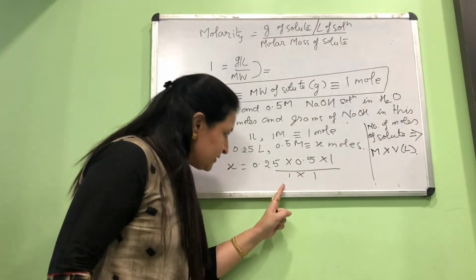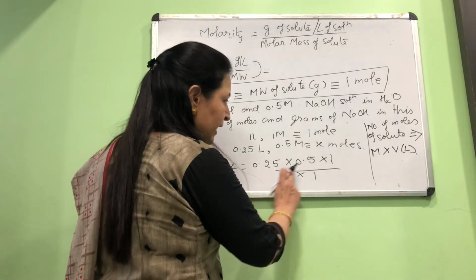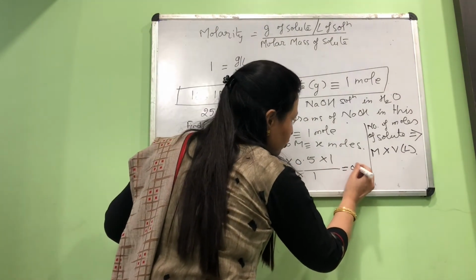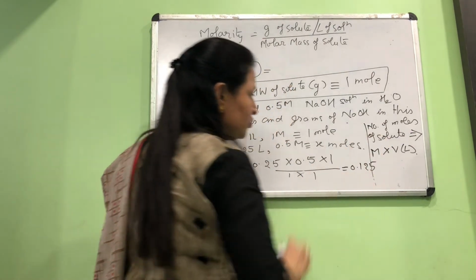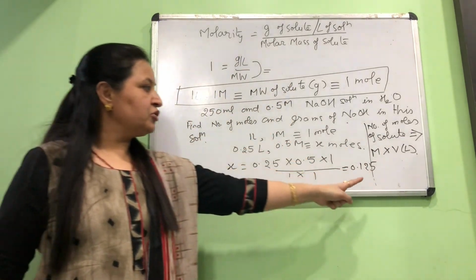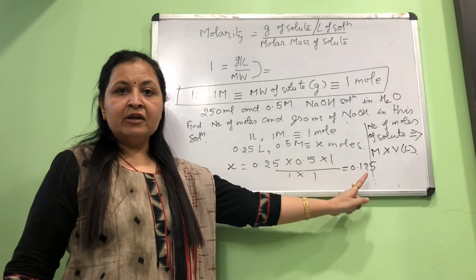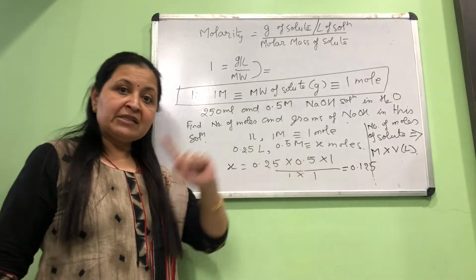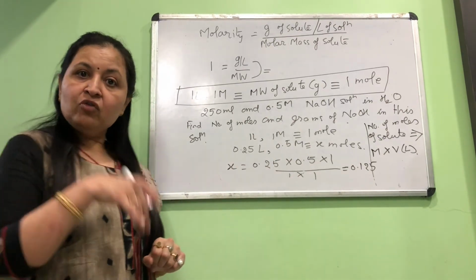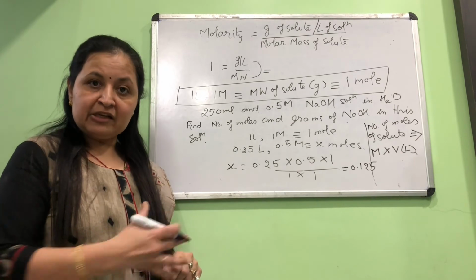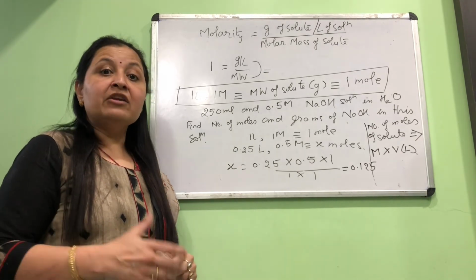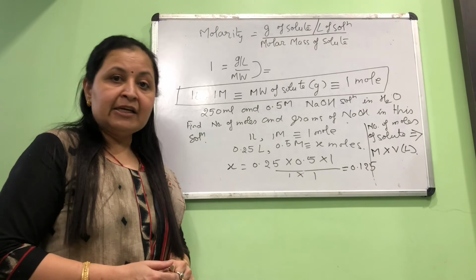For this particular example, the product of 0.25 and 0.5 is 0.125. So the number of moles of NaOH in this solution will be 0.125. They are also asking you grams. It's very easy. If you know the moles, multiply it by 40, that is the molar mass of sodium hydroxide, and you will know the grams of solute present in this solution.